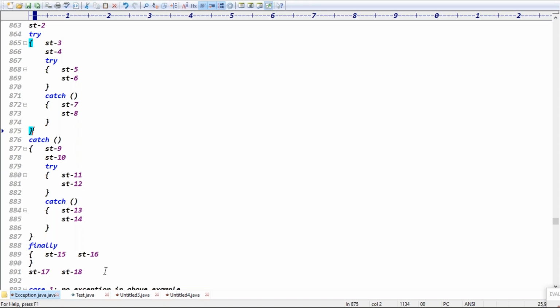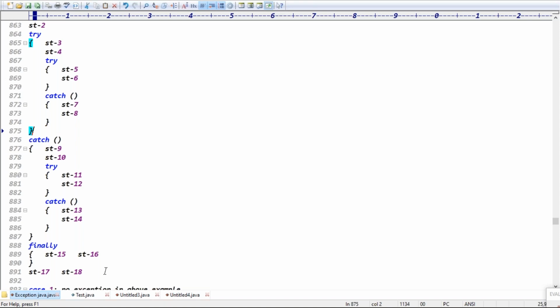What's the output now? Exception is in which statement? Exception is in statement 3. Catch is matched.